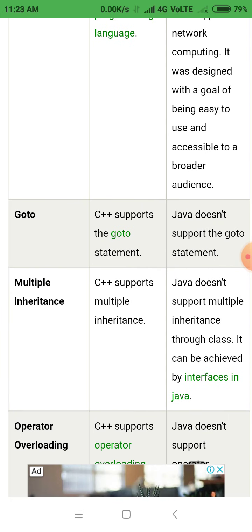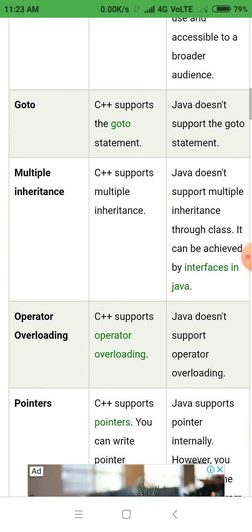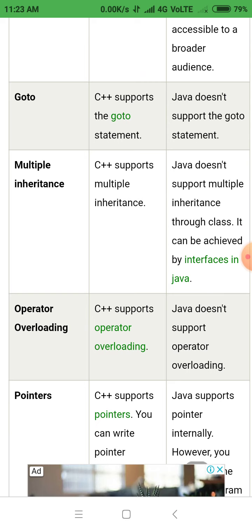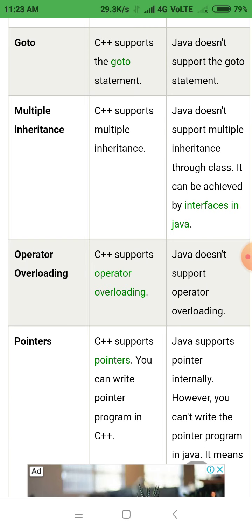Next one is goto. C++ supports goto statements while Java doesn't support goto statements. Then multiple inheritance. C++ supports multiple inheritance but Java does not support multiple inheritance. Instead of multiple inheritance, in Java we are using interfaces. This new concept arrived in Java because of multiple inheritance.